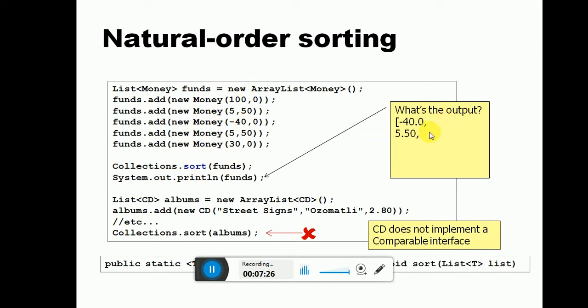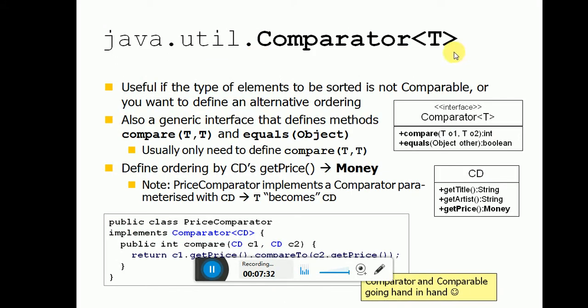Here is the output, shown. And Comparator is usable when the type being sorted is not Comparable, or as an alternative ordering. So it is also a generic interface, defining the method compare with two arguments. It's the same thing, using getPrice.